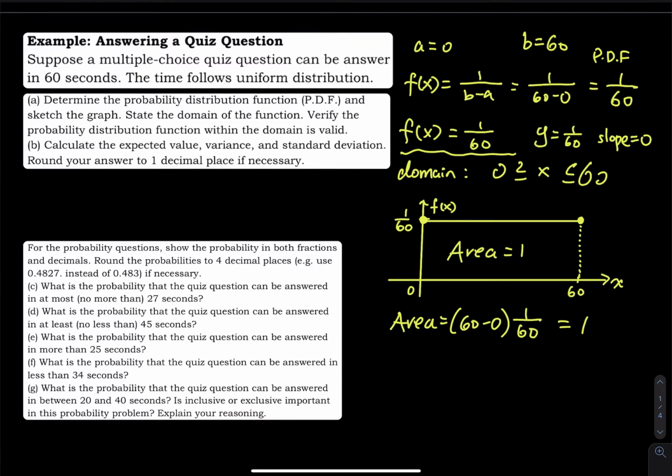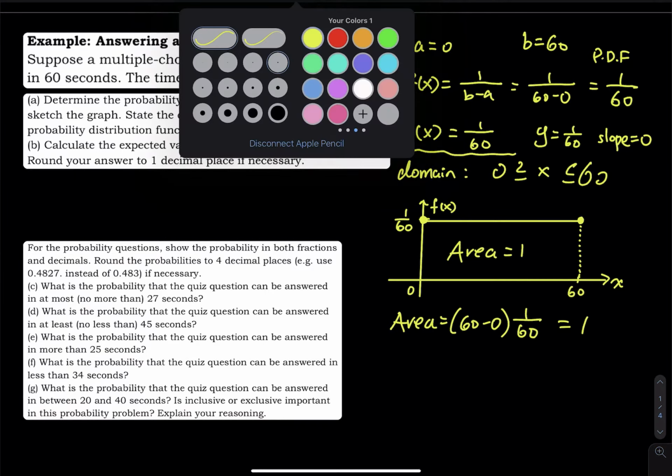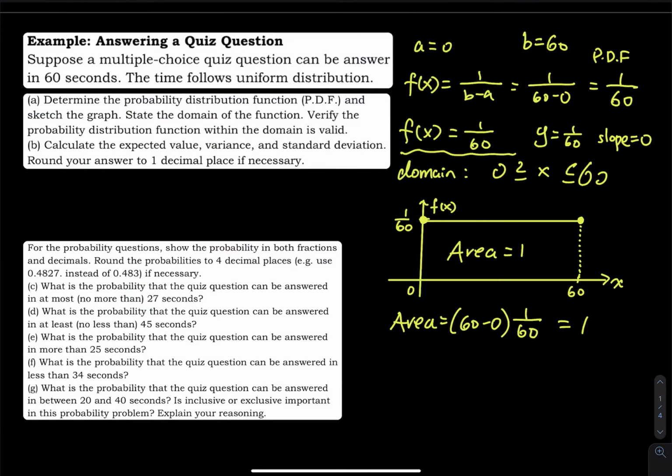So the yellow is for part A, and then we switch to another color for part B. Part B is the expected value, variance, and standard deviation. So the expected value is 1/2 times (a plus b), right? So that is 1/2 times (0 plus 60), which equals 30 seconds. That means on average, students use 30 seconds to answer a quiz question.